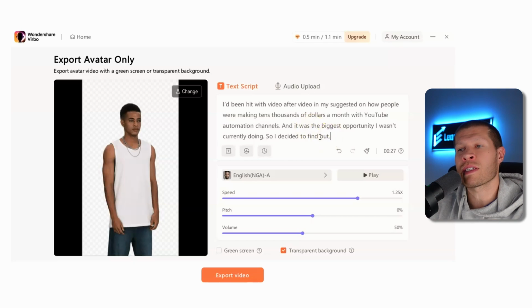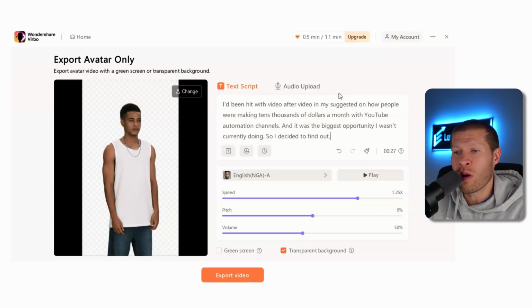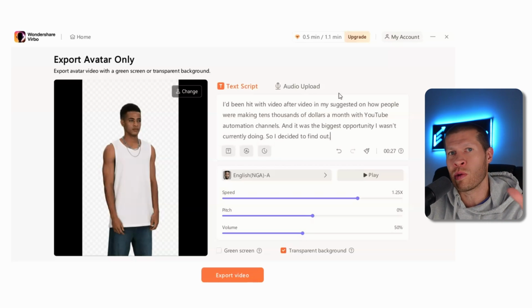Now, obviously, you'd paste more of the script in there, but I don't want to export this and take a lot of time just to show you like a 10-minute AI video. That's not the point of this. I just want to show you the example of making this specific video so you can see the power of this software and just so many use cases for it.